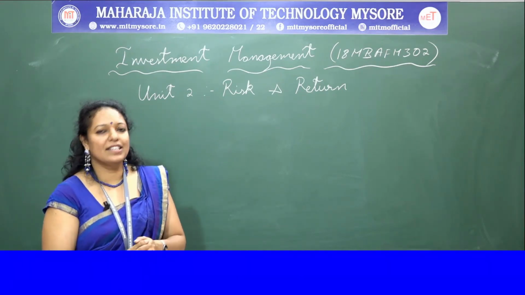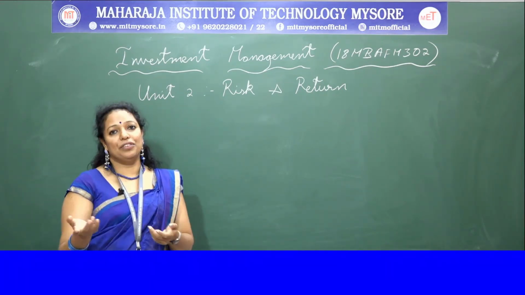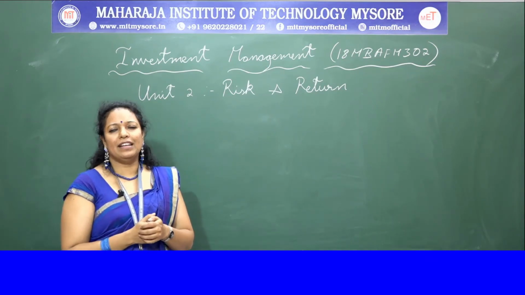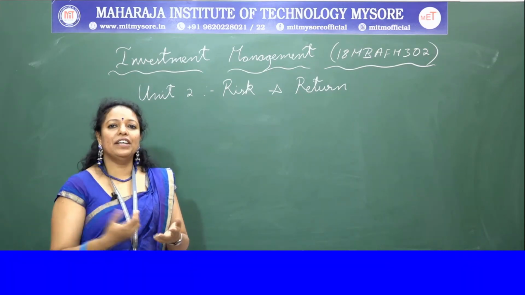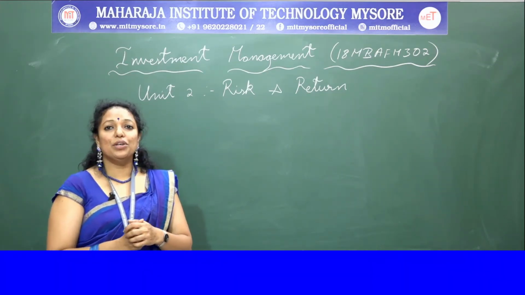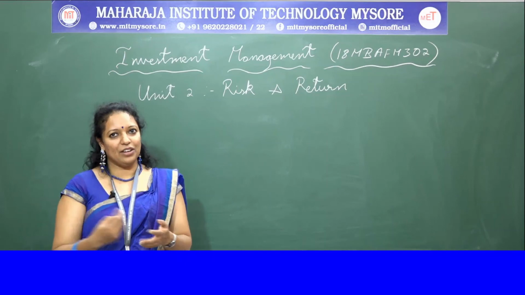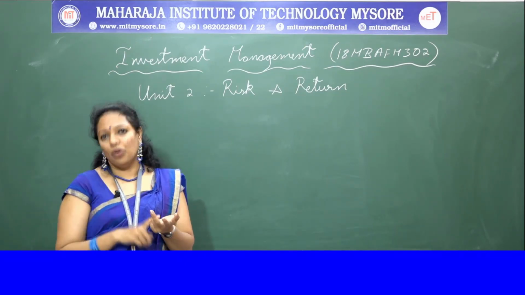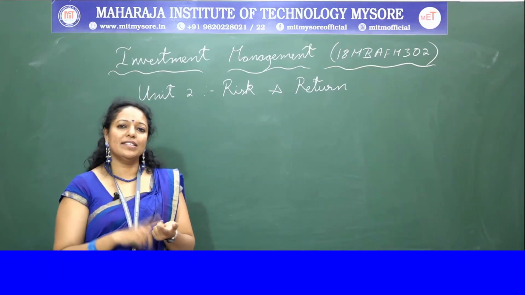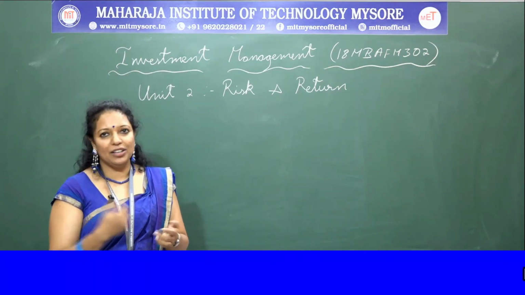Then we discussed the determinants of return, like inflation rate, risk, time. And we also discussed the three measures of calculating the return: arithmetic mean return, holding period return, and simple annual return.